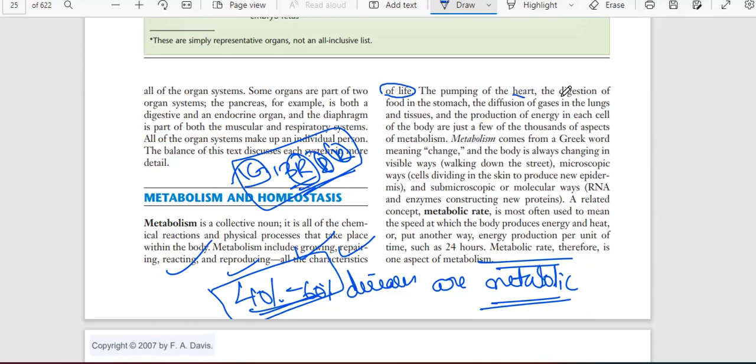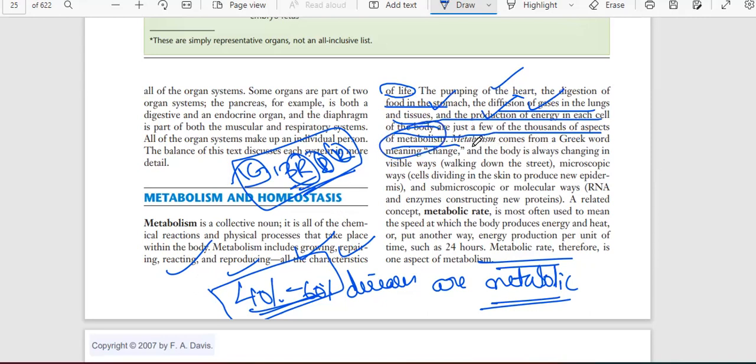The pumping of the heart, the digestion of the food in the stomach, the diffusion of the gases in the lungs and tissues, and the production of energy in each cell of the body are just a few of thousands of aspects of metabolism. So whatever happens in the body, if your heart pumps the blood, if our stomach digests the food, if gas exchange occurs, if the production of energy is happening, it is because of metabolism.